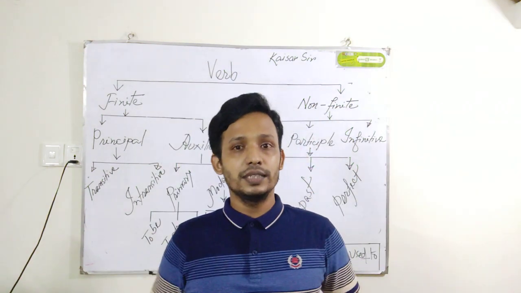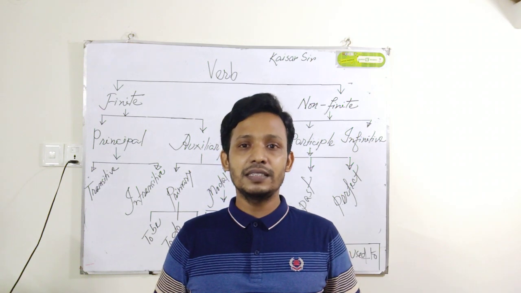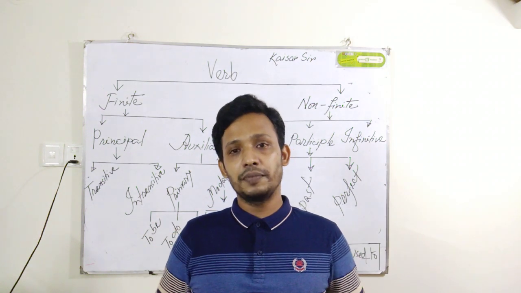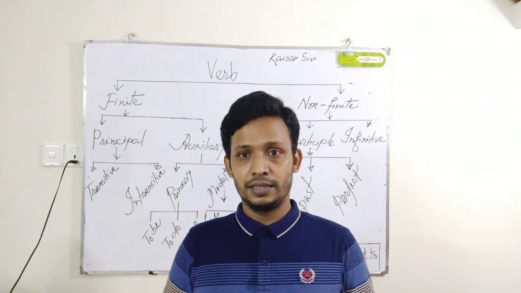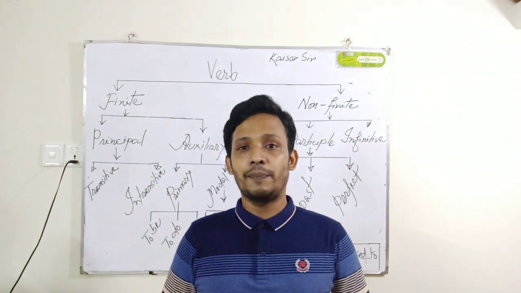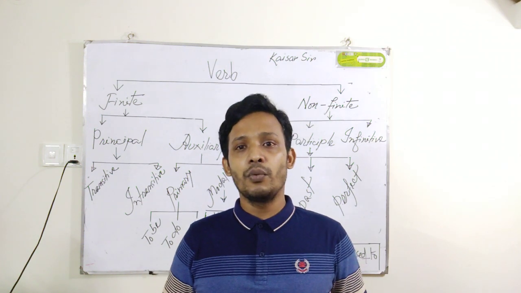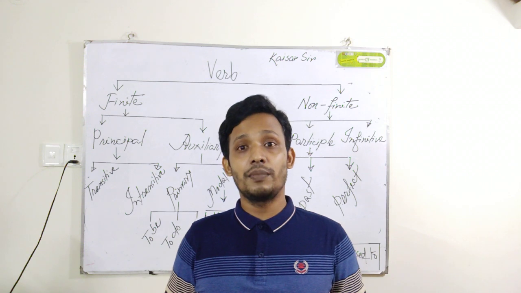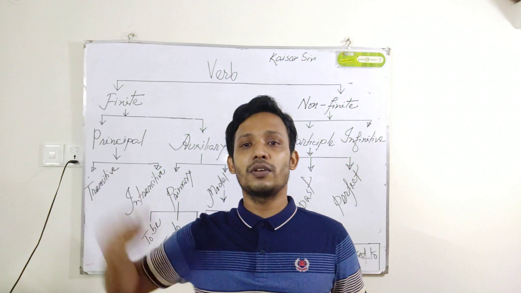And the last one is infinitive. Infinitive means those types of verbs which indicate your aim, your target. In Bengali, uddesho. Suppose you say something like, I went there to meet Mr. Rahman.